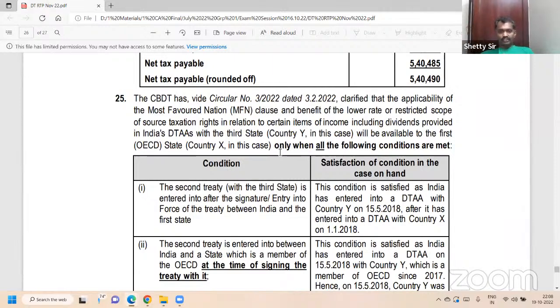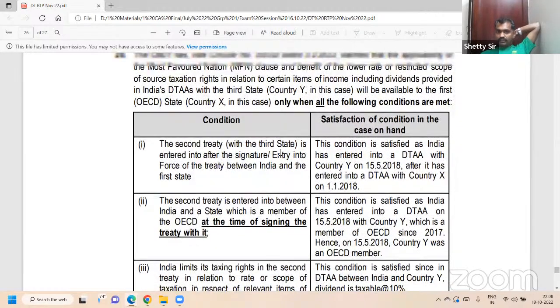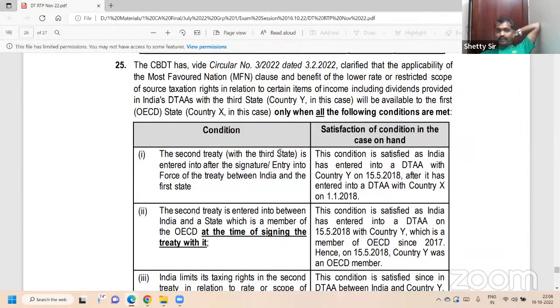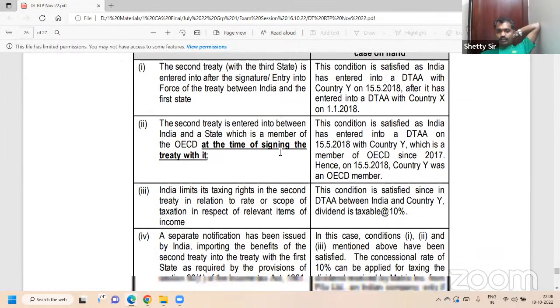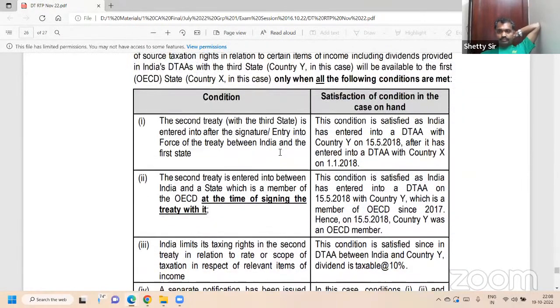MFN, most favored nation, in the OECD model under international taxation. When all the following conditions are satisfied, you will get the benefit of the third party. So what is the applicability of most favored nation? Read this clause. It comes under Section 90. Okay.